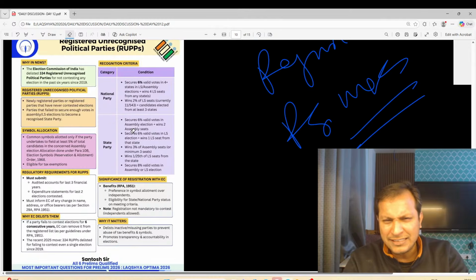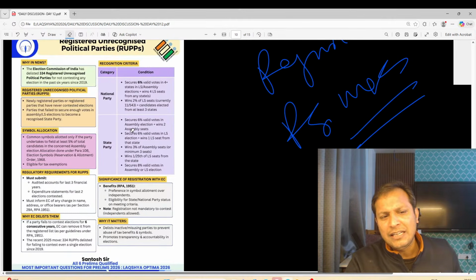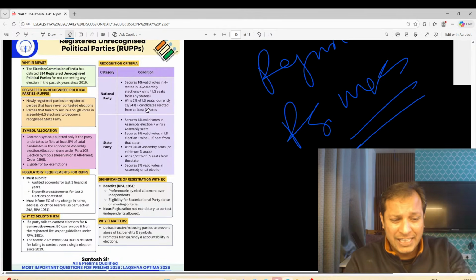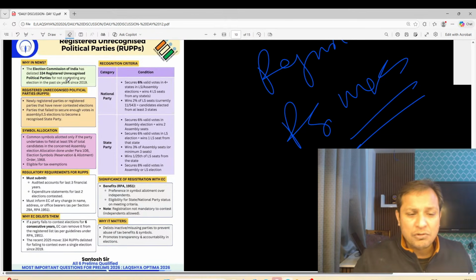You need to memorize it. There is no way out. Please do memorize. Again, state parties, there are some conditions: secure 6% of valid votes in the assembly elections and win 2 assembly seats. Please do memorize it. Very, very important, guys.